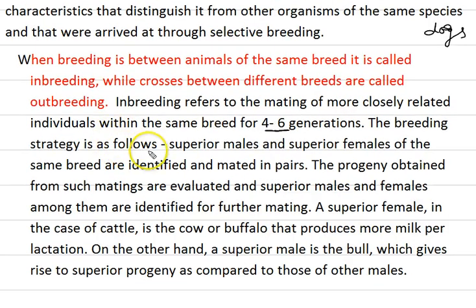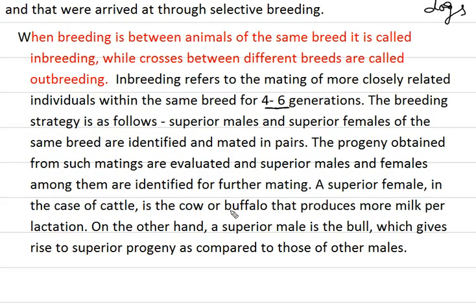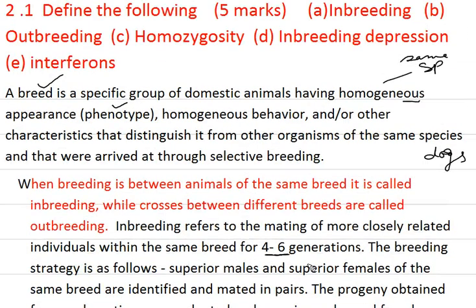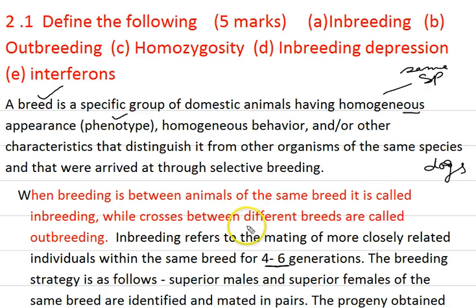The breeding strategy is as follows. Superior males and superior females of the same breed are identified and mated in pairs. Now the progeny obtained from such matings are evaluated, and superior males and females among them are identified for further mating. Now a superior female, for example in case of cattle, is a cow or buffalo that produces more milk per lactation. On the other hand, a superior male is a bull which gives rise to superior progeny. So this is how we define inbreeding and outbreeding.